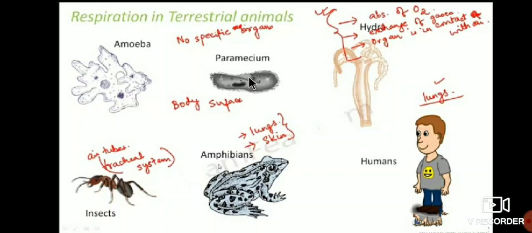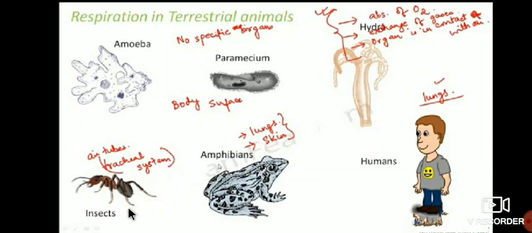In paramecium, the body surface is used for respiration. Don't forget that paramecium uses the body surface for respiration. In amoeba, no specific organs will be there. Next, hydra. In the hydra, see here, exchange of O2 and exchange of gases will take place. Here also there are no particular organs.